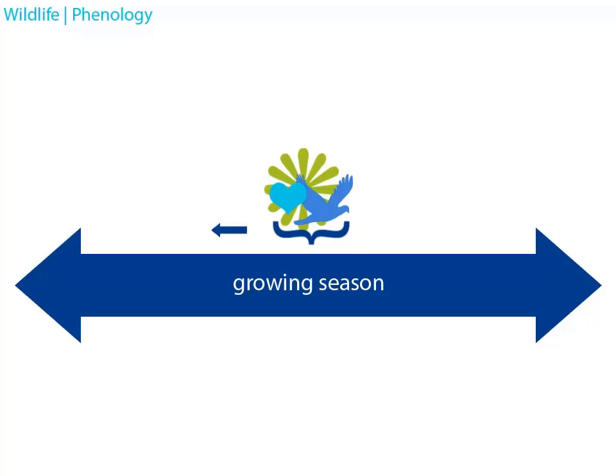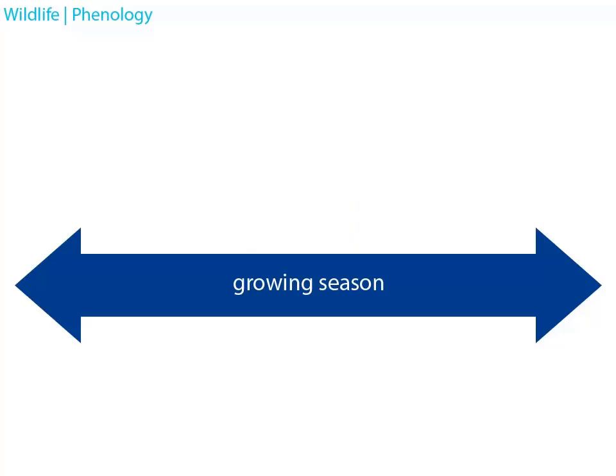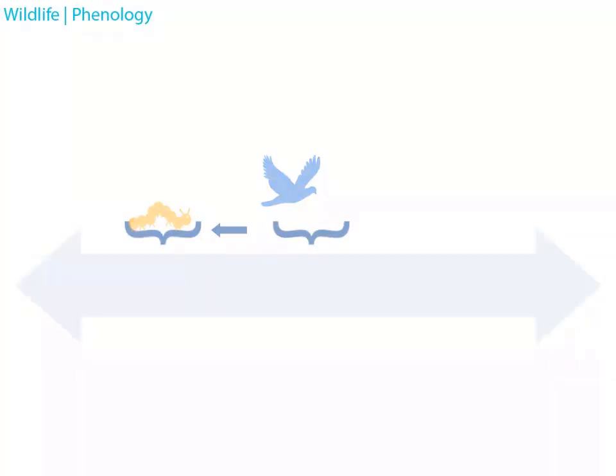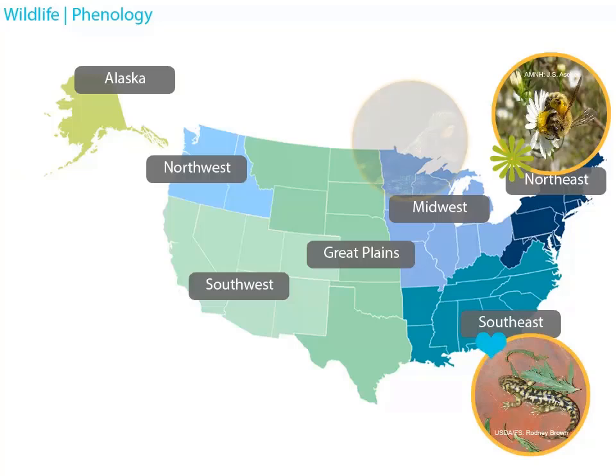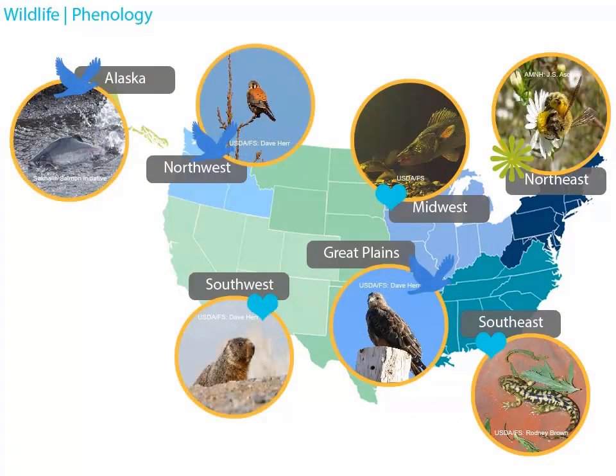If temperature cues are changing and sunlight cues are staying the same, a mismatch could develop between the two dependent biological events. For example, insects cued by temperature may emerge earlier than bird migrations cued by sunlight. This could result in asynchrony, and the migrating birds may arrive too late for important food sources. Phenological mismatches are already happening around the country and can have cascading effects throughout the ecosystem.